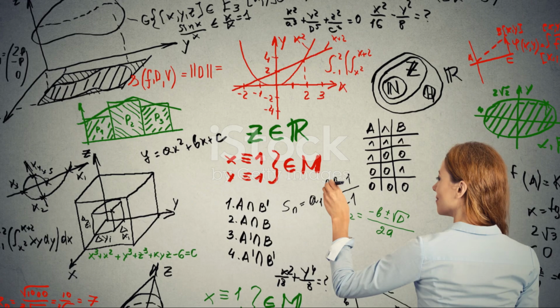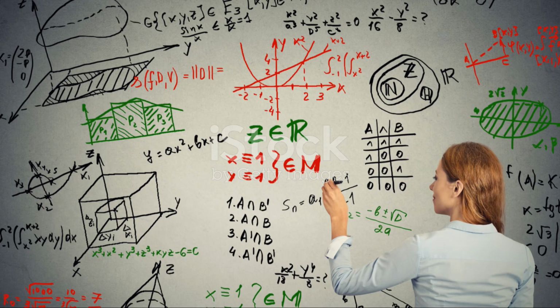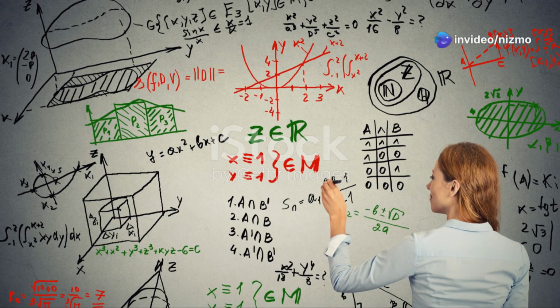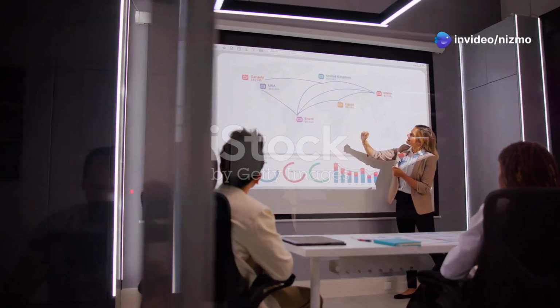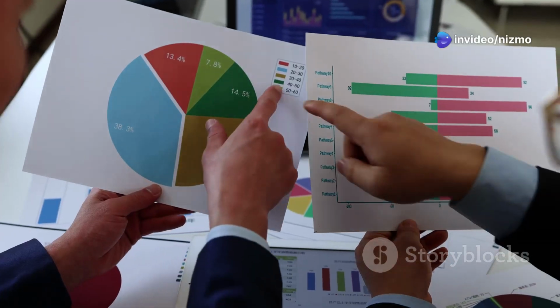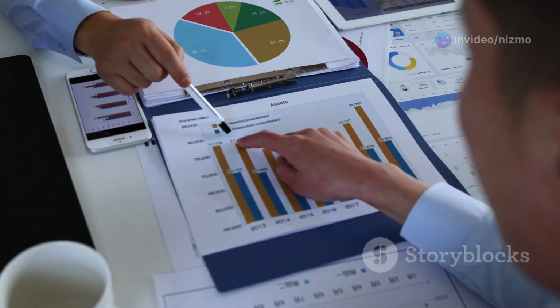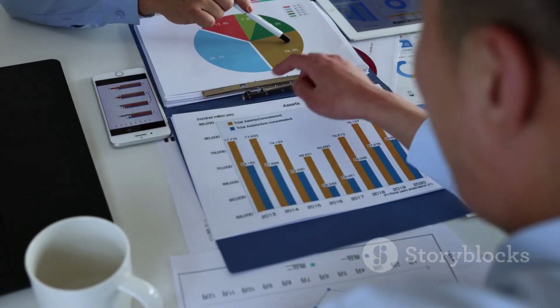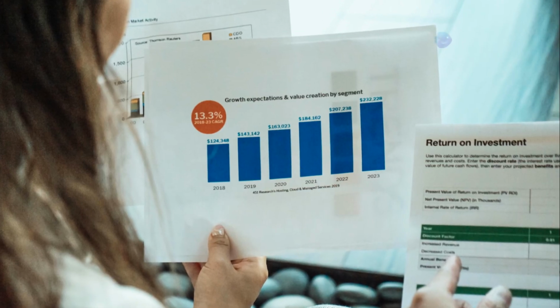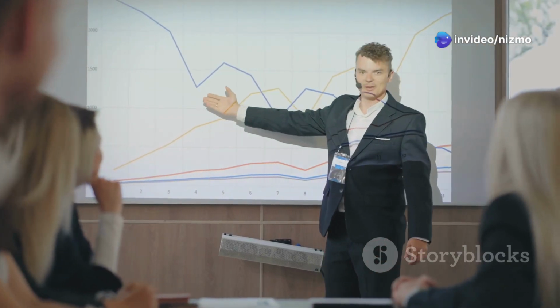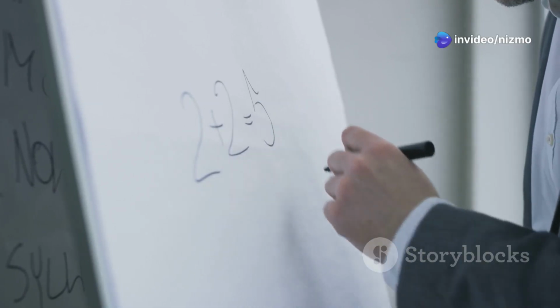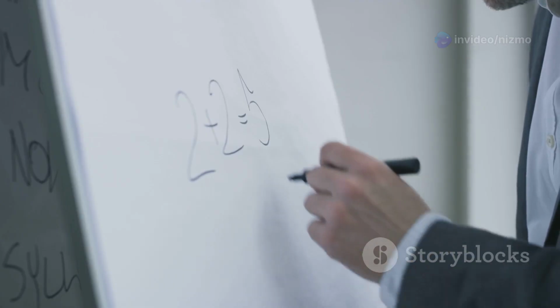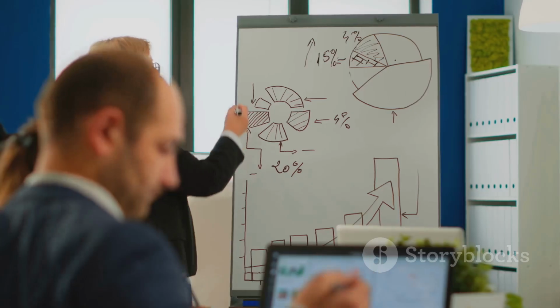Calculating WACC involves a specific formula that considers the cost of equity, cost of debt, and their respective weights in the company's capital structure. Let's illustrate with an example. Say Company A has a capital structure composed of 60% equity and 40% debt. The cost of equity is 10%, and the cost of debt is 5%. The corporate tax rate is 30%. Using the WACC formula, we can calculate Company A's WACC as follows.